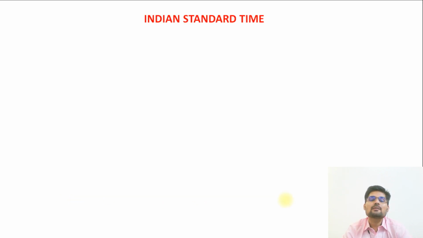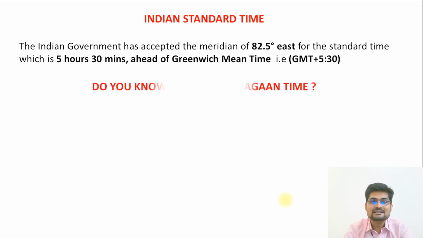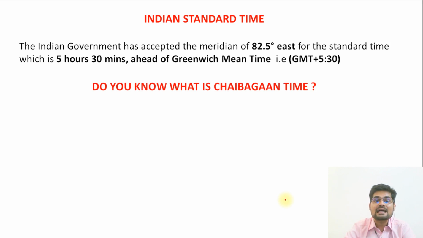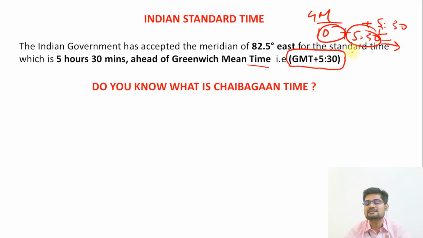Now at the end, let's talk about Indian Standard Time. The Indian government has accepted the meridian 82.5 degrees east for the standard time. That is 5 hours 30 minutes ahead of Greenwich Mean Time. So GMT plus 5:30, that is important. So between London GMT and India, the difference in time is plus 5 hours 30 minutes. So if in London it is 10, you have to add 5 hours 30 minutes to the London time to find the same time in India.